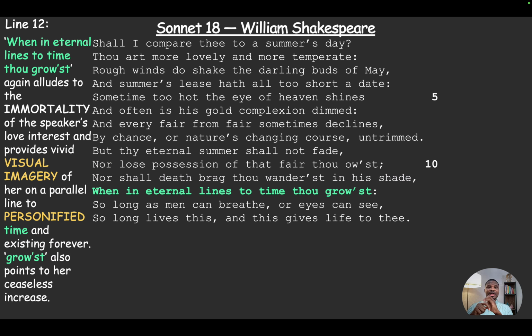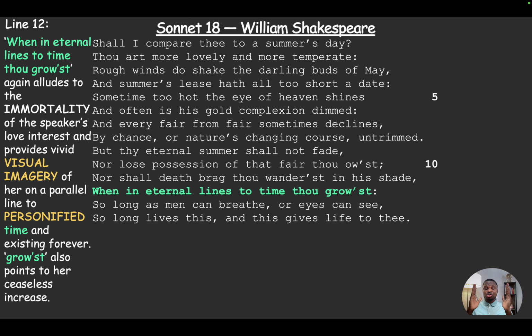Then he continues in line 12 and says, "when in eternal lines to time thou growest." When I read this line, what came to my mind were two parallel lines, right? Lines that will never meet. So the speaker's lover is going, and time is also going. They will never meet. So in essence, she is immortal.